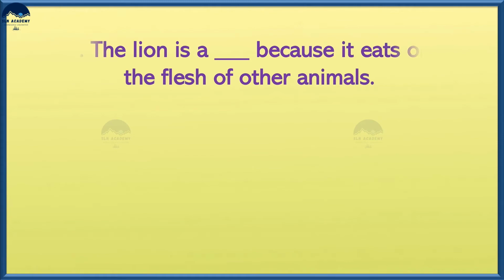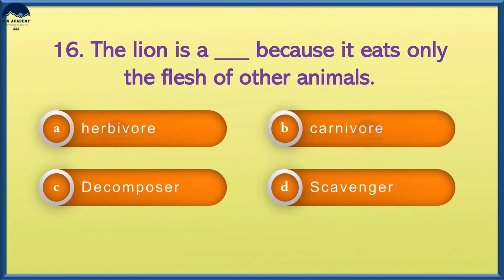The lion is a blank, because it eats only the flesh of other animals. Option A, herbivore. Option B, carnivore. Option C, decomposer. And option D, scavenger.